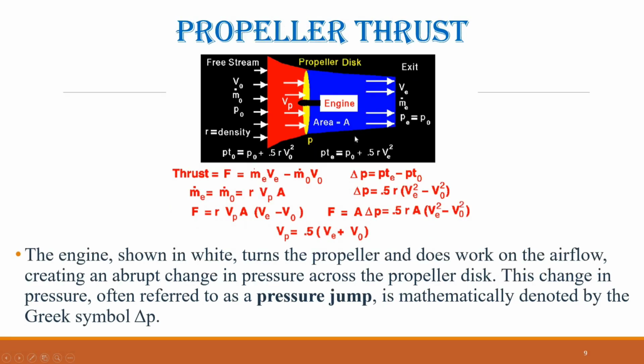Propeller thrust. Most general aviation or private airplanes are powered by propellers. While the details of how a propeller generates thrust are quite complex, we can still understand some of the fundamentals using a simplified momentum theory. On the slide, we show a schematic of a propeller propulsion system at the top and some of the equations that define how a propeller produces thrust at the bottom.